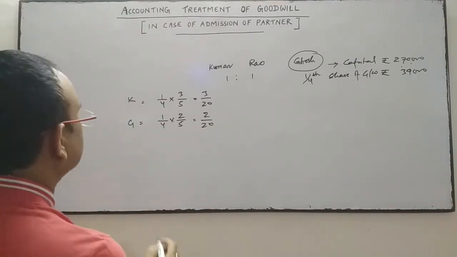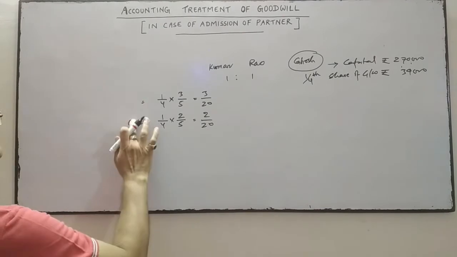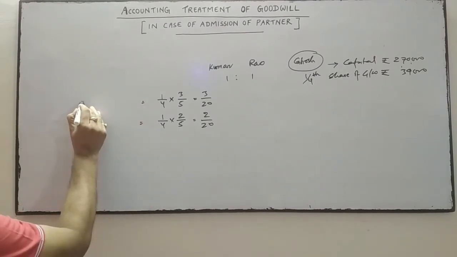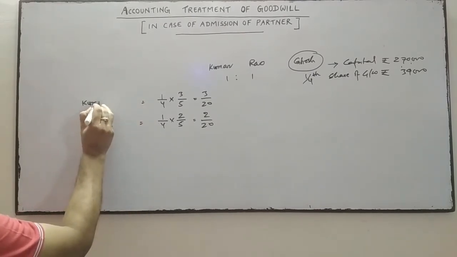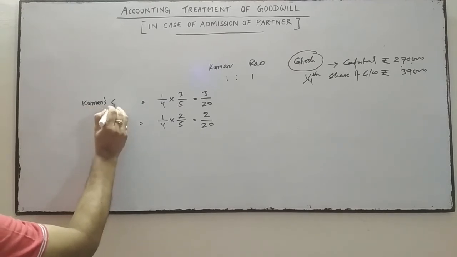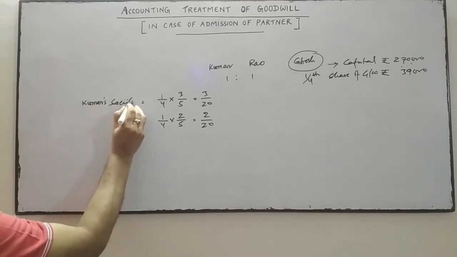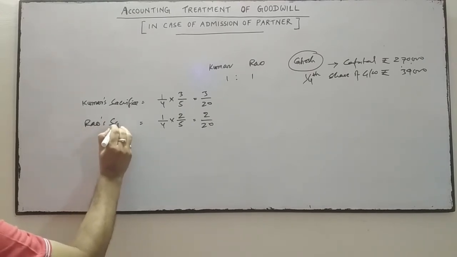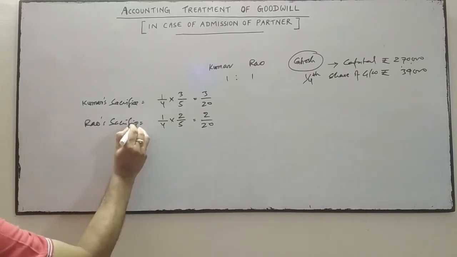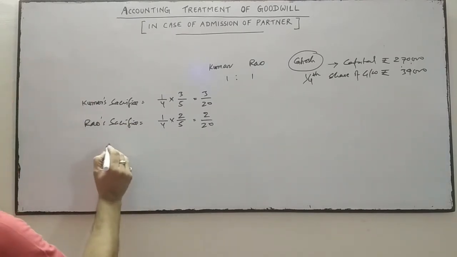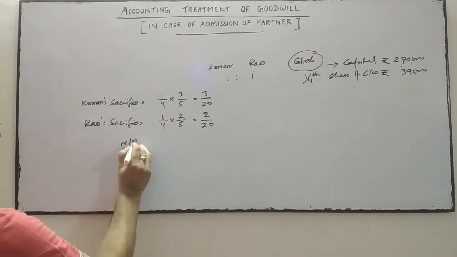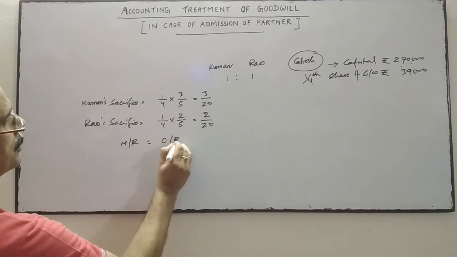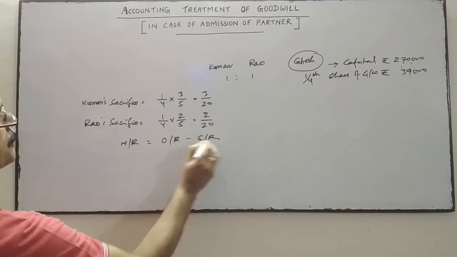Okay, so Kumar's sacrifice and Rao's sacrifice. Now the new ratio is equal to old ratio minus sacrificing ratio.